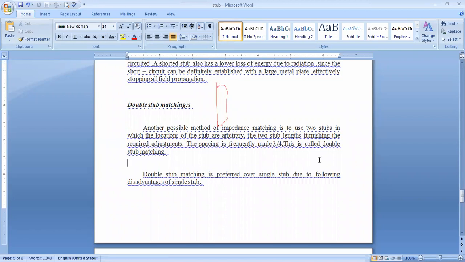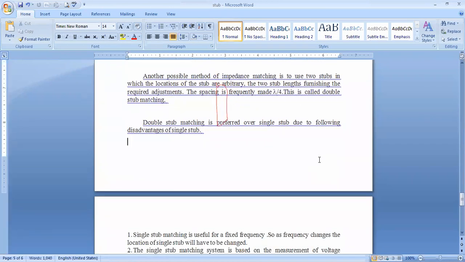The next one is double stub matching. What is meant by double stub matching? This is another method used to provide impedance matching, where the locations of the two stubs are arbitrary, the two stub lengths are adjustable, and they are completely movable. At the same time, the spacing is frequently made lambda by 4.